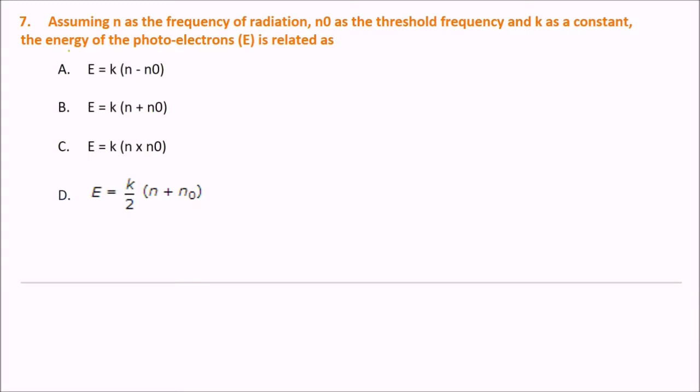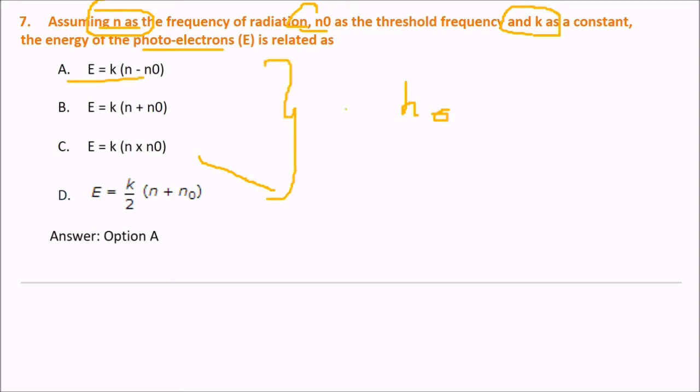Next is, assuming ν as the frequency of radiation and ν0 as the threshold frequency and k as a constant, the energy of the photoelectrons is related by... See, ν is your frequency, ν0 is the threshold frequency, k is a constant. Now you need to tell about the energy of the photoelectrons. Which of these options is correct? The answer is E equals k times (ν minus ν0). k(ν minus ν0).